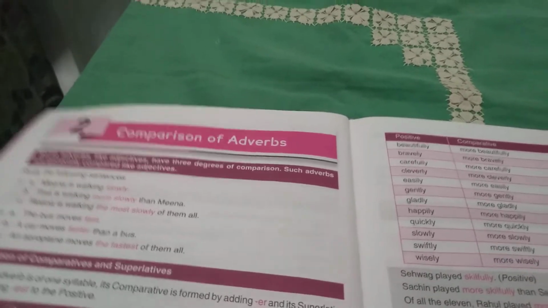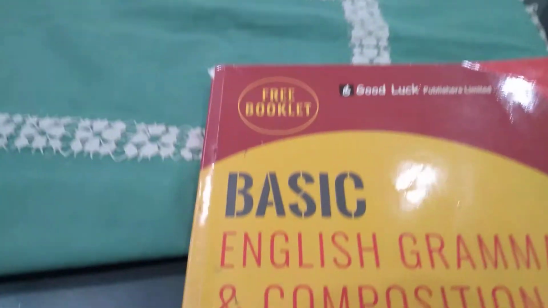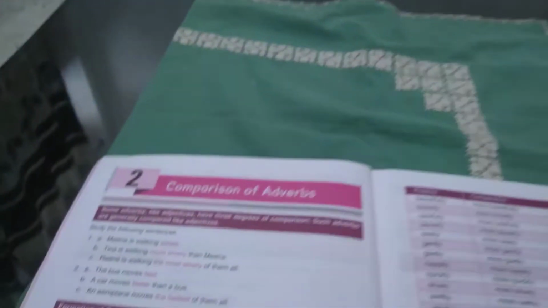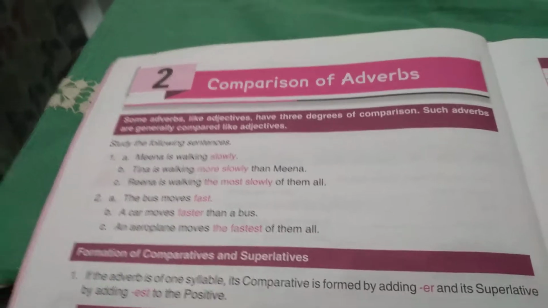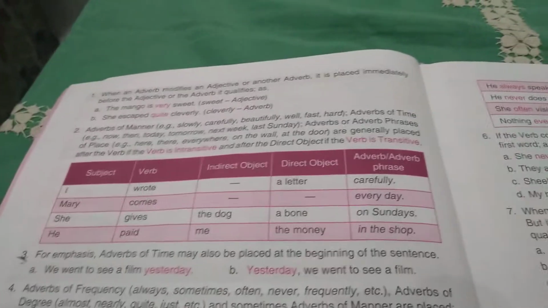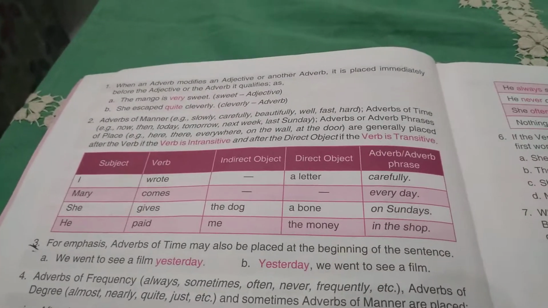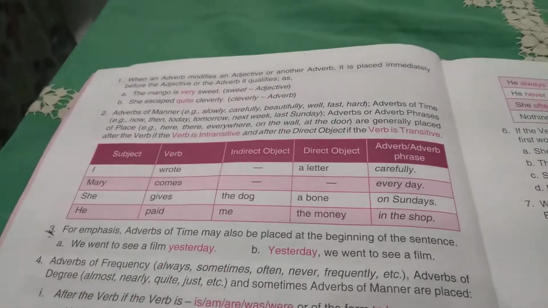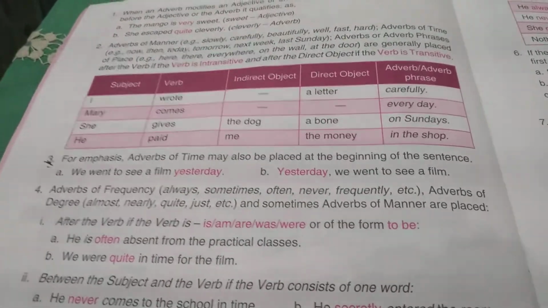Good morning, students. Today we are going to do the second chapter of our basic English grammar book, and the chapter is comparison of adverbs. And this is the second part of the chapter. Till now, we have done two rules of positioning adverbs in a sentence, and today we are going to start with the third rule of positioning an adverb in a sentence.